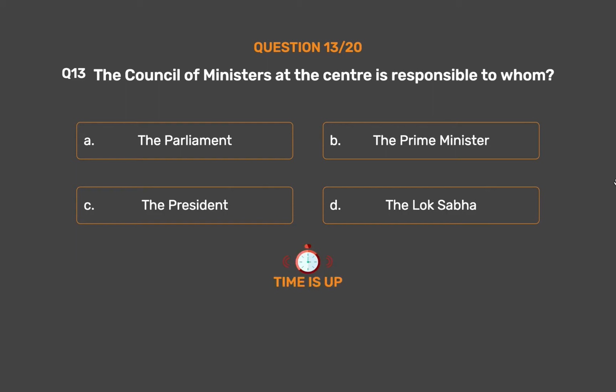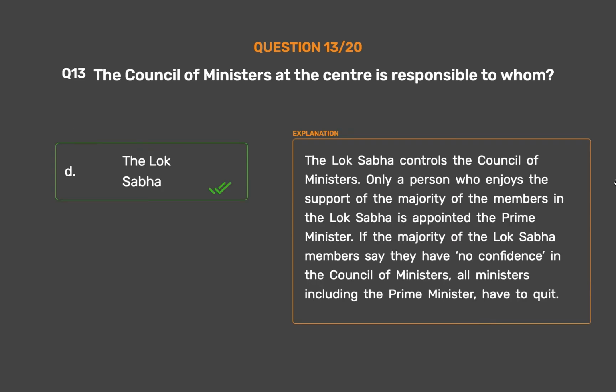The correct answer is option D. The Lok Sabha. The Lok Sabha controls the Council of Ministers. Only a person who enjoys the support of the majority of the members in the Lok Sabha is appointed the Prime Minister. If the majority of the Lok Sabha members say they have no confidence in the Council of Ministers, all ministers including the Prime Minister have to quit.